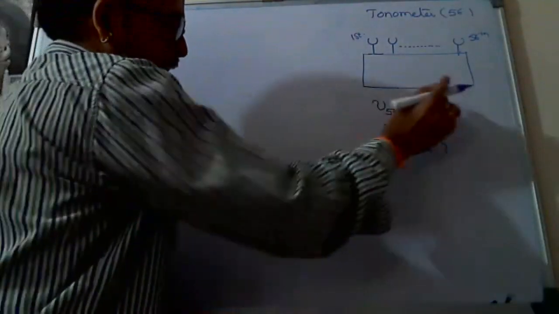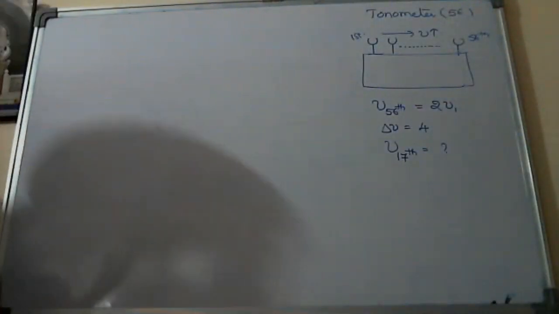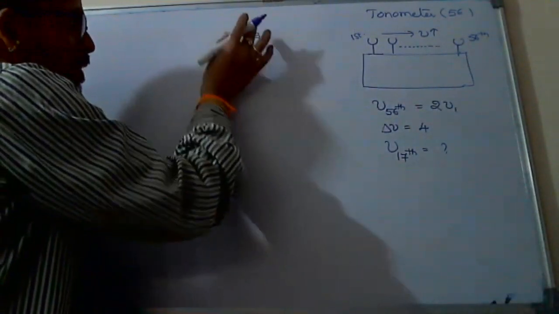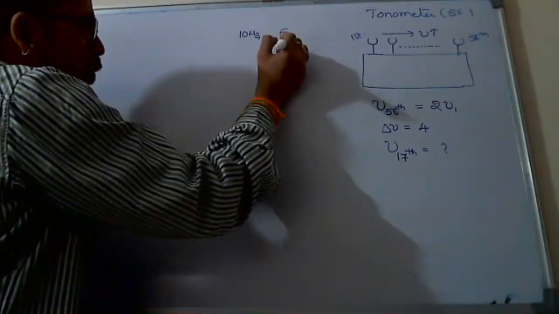We can understand one thing: the 56th tuning fork is greater than the first one. Yes sir. While going from first to 56, the frequency is increasing. Suppose the first one is some 10 hertz, I'm just taking an example. The second one should not be 6, it is 10 plus something.